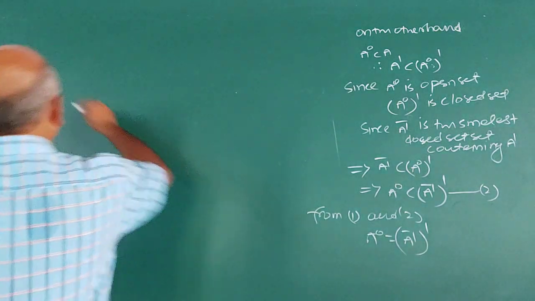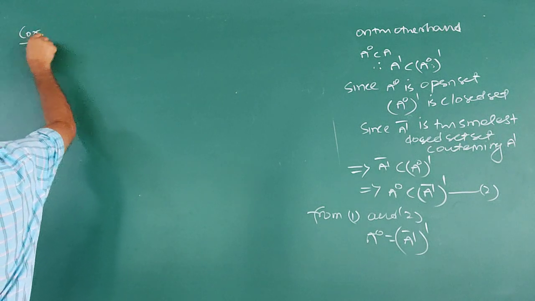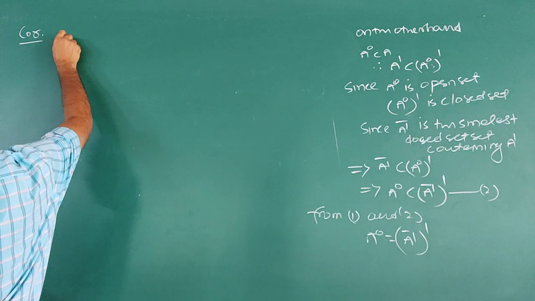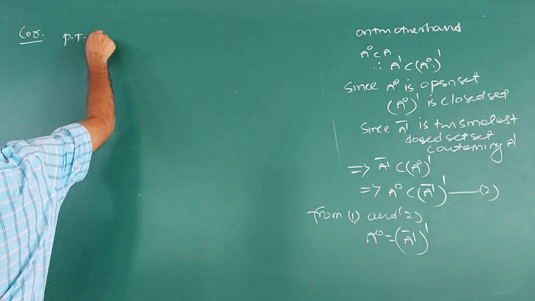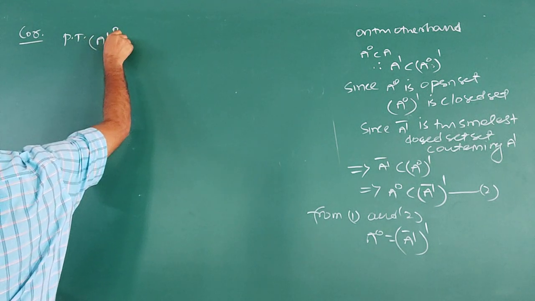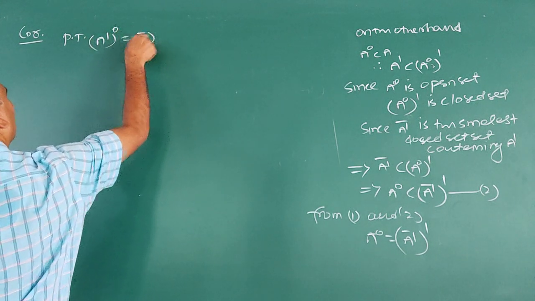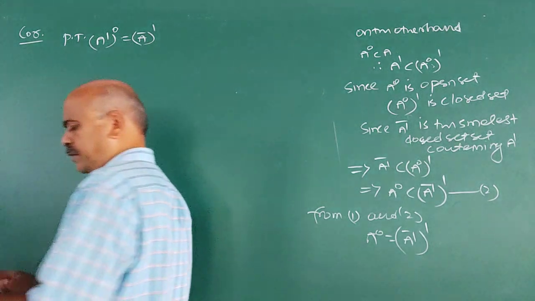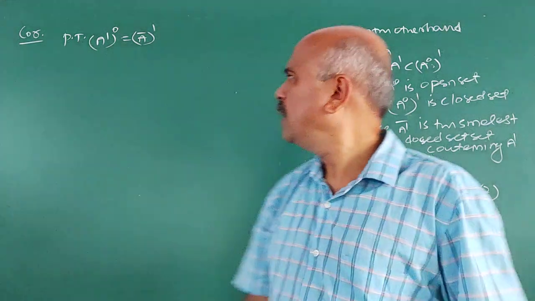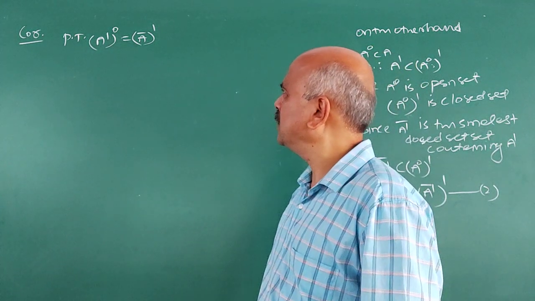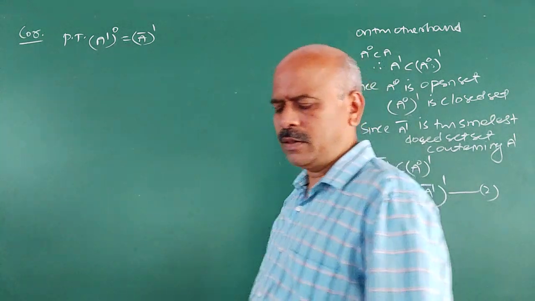Now, an immediate corollary to this result is to prove that interior of A dash is (A closure) dash. Interior of A dash is A closure dash.